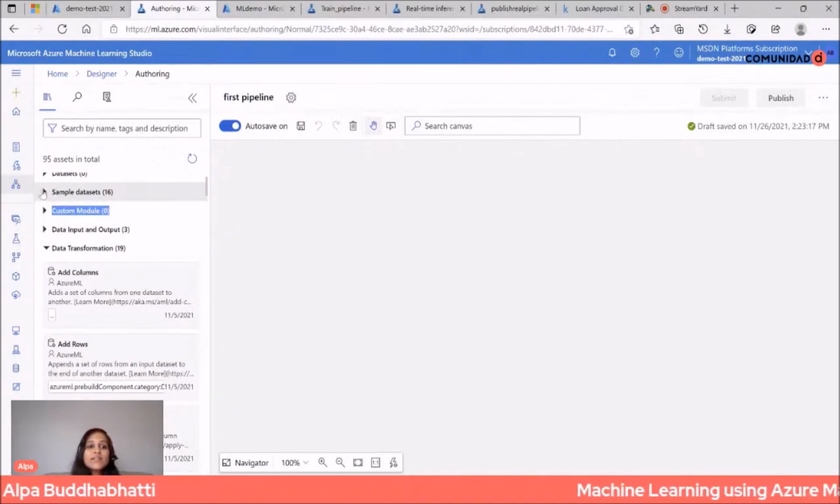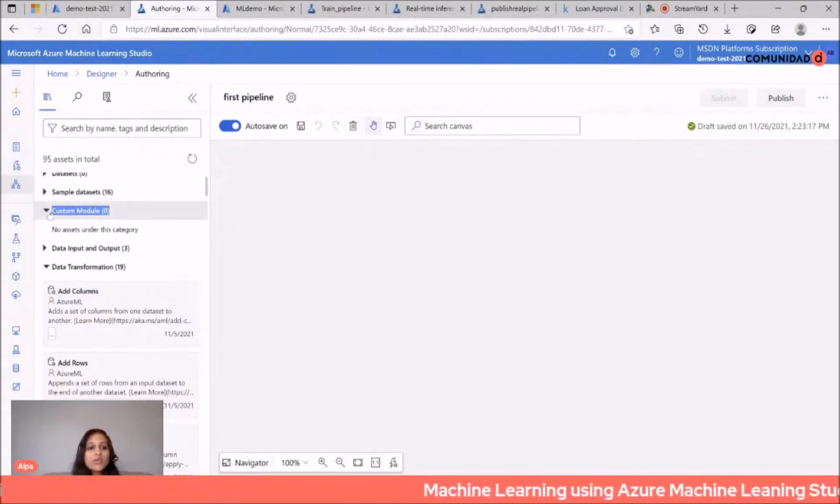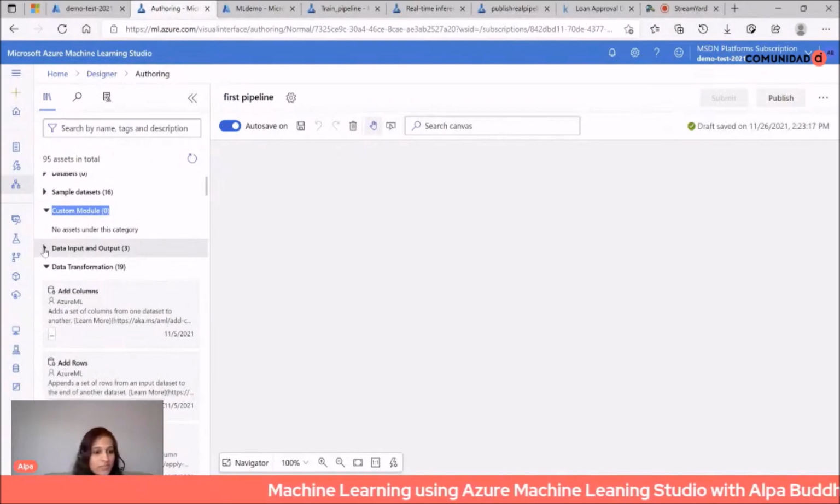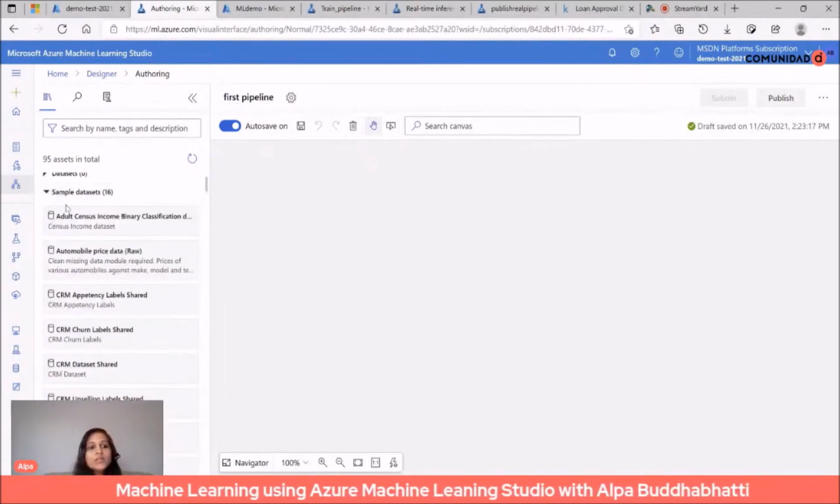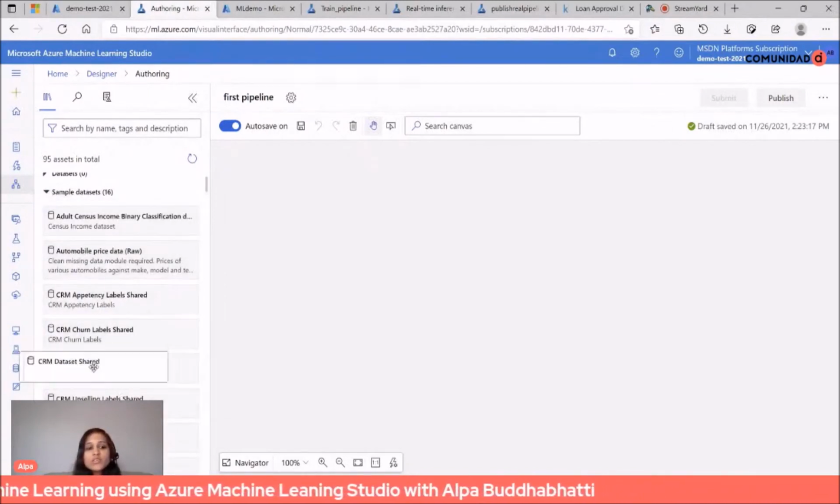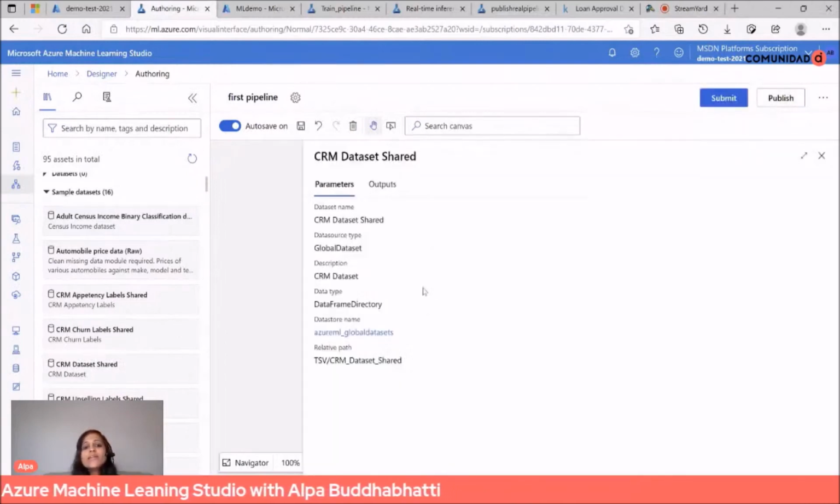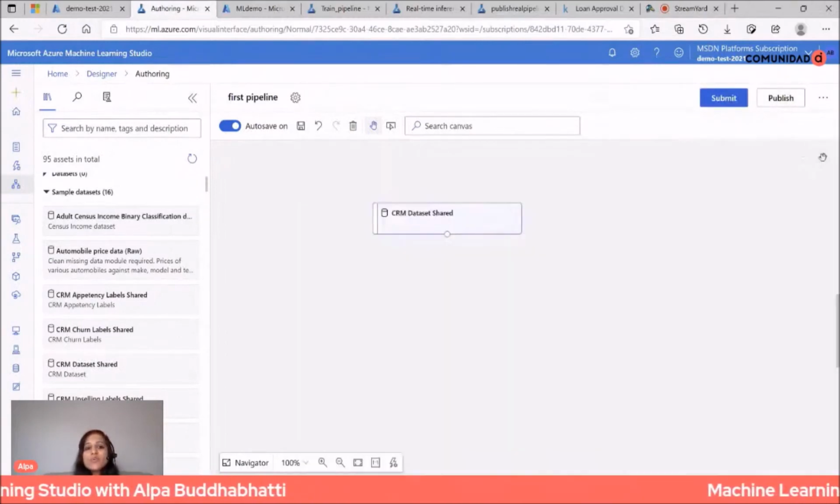And it's very, very simple. You just need to drag and drop. So let's see if a sample dataset is available. Yeah, these are the sample datasets. So you just need to drag and drop. So that's it. This way you have your first pipeline.